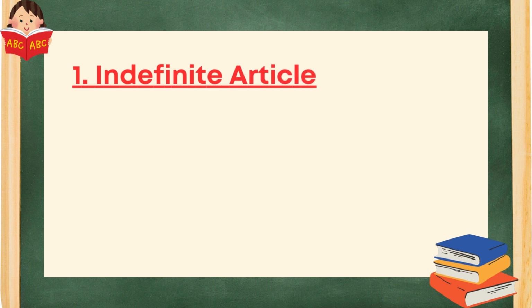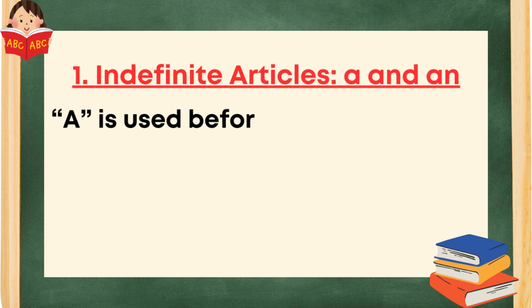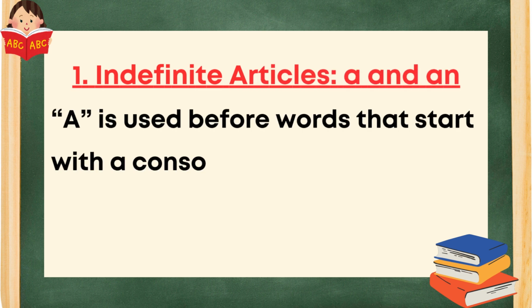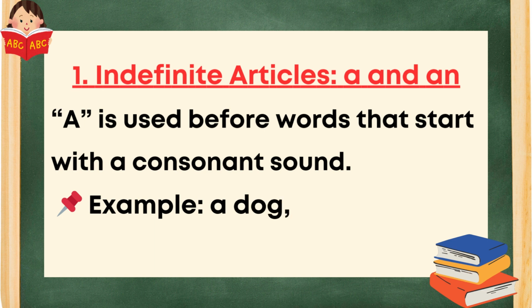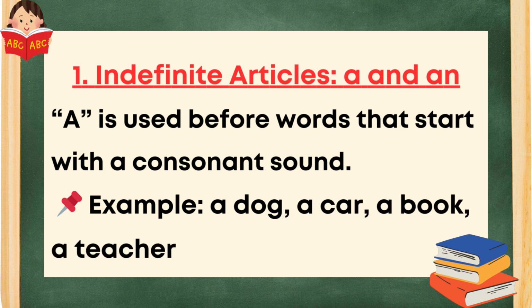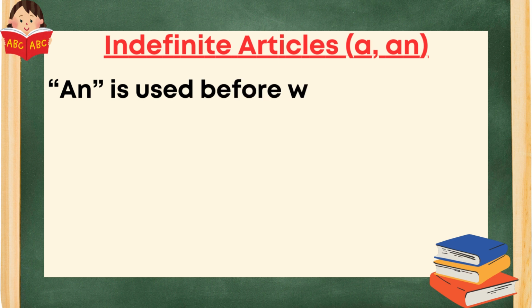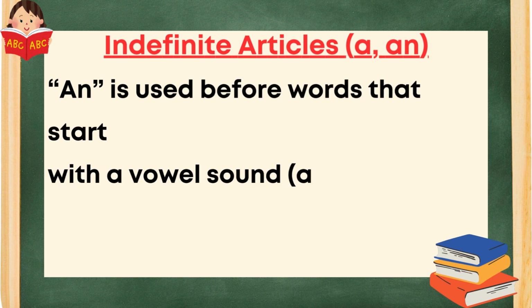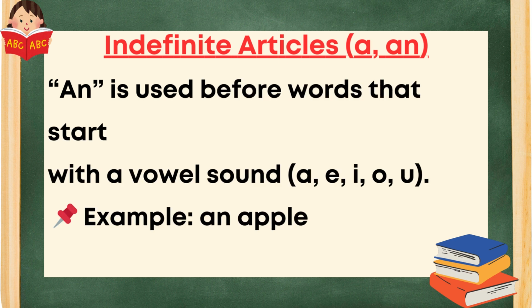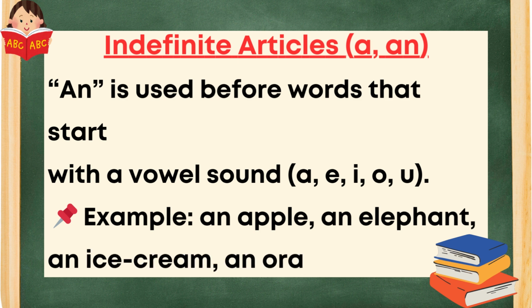Indefinite articles a and an. A is used before words that start with a consonant sound. Example: a dog, a car, a book, a teacher. An is used before words that start with a vowel sound: a, e, i, o, u. Example: an apple, an elephant, an ice cream, an orange, an umbrella.